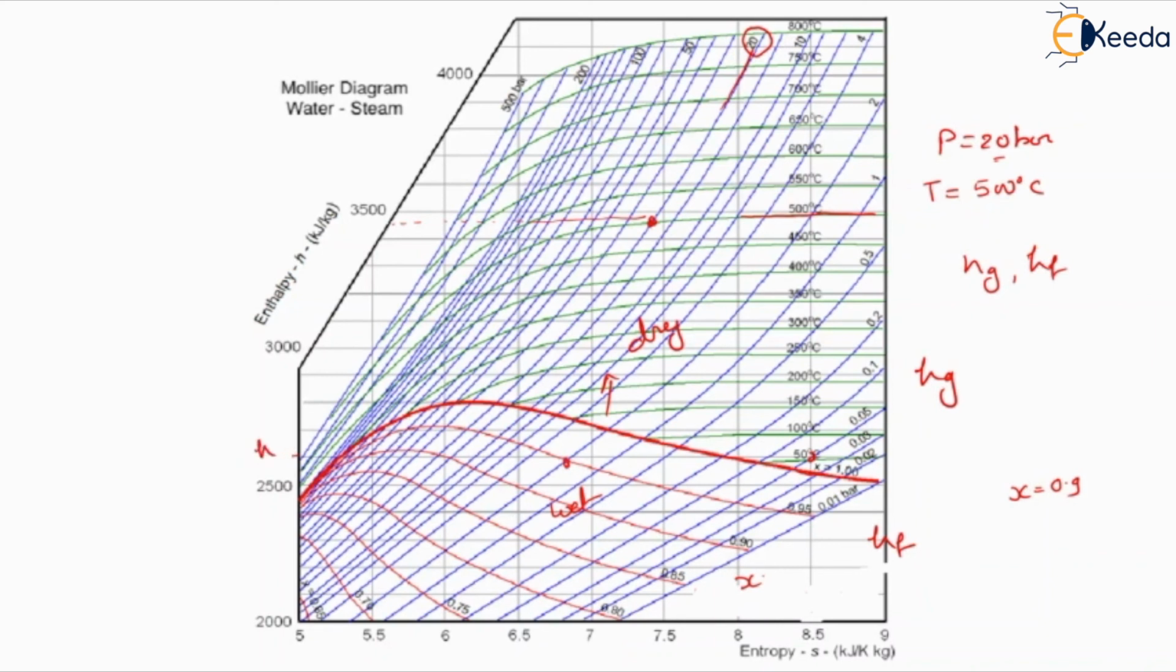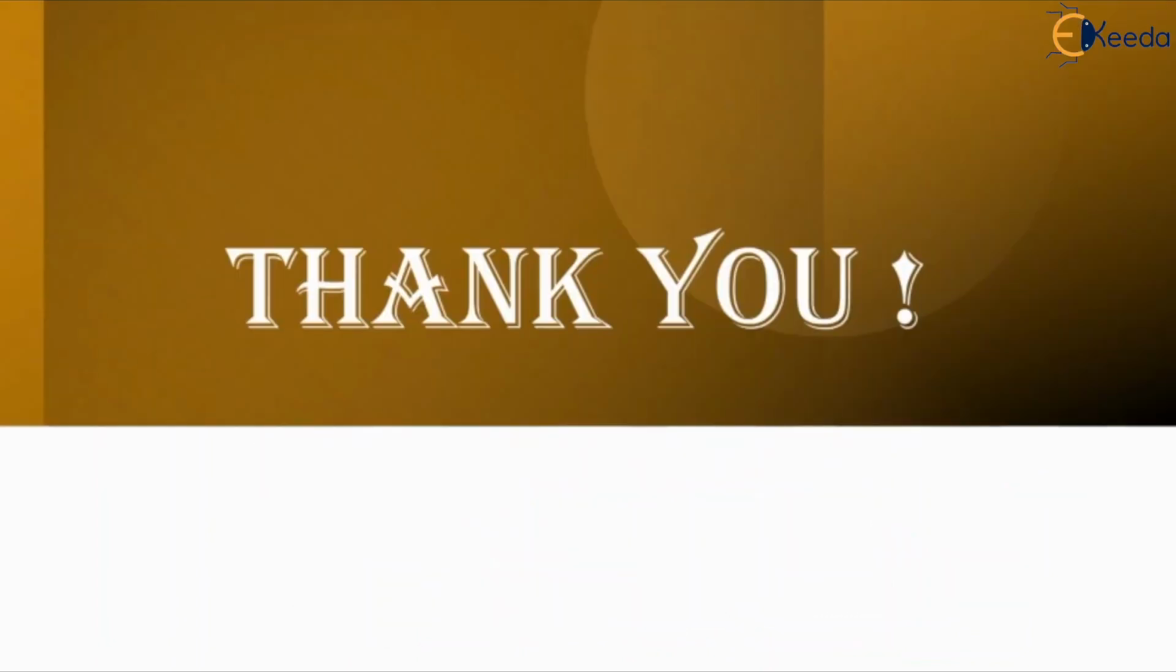Suppose the value is lying in this region in between these red lines, so it will be Hf. Above this region it will be Hg. We can determine the value of Hfg on the basis of formulas with the help of Hg and Hf, and accordingly we will determine the value of S, here Sf or Sg as well as Sfg, on the basis of different formulas. So in this way we can determine the different values with the help of this Mollier diagram. So this is all about the Mollier diagram. Thank you so much.